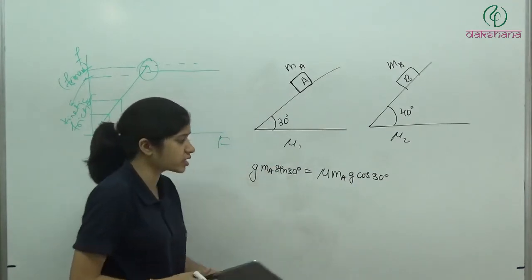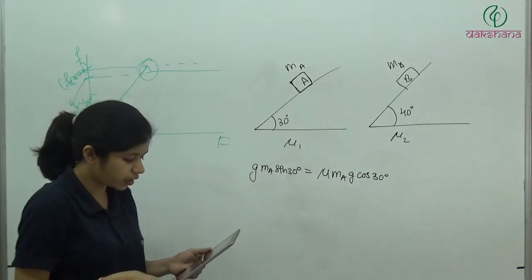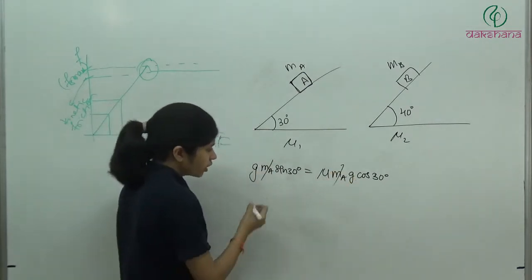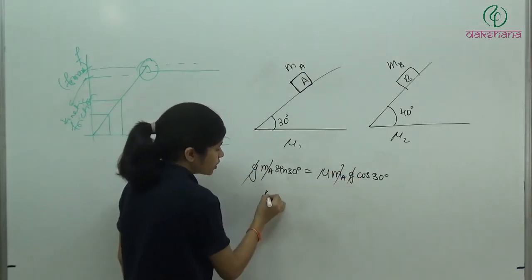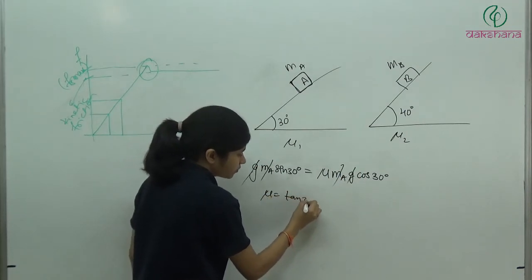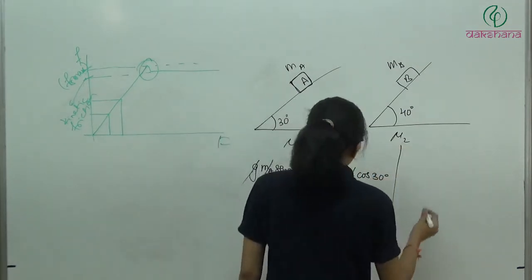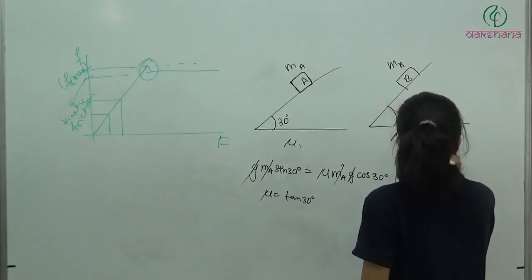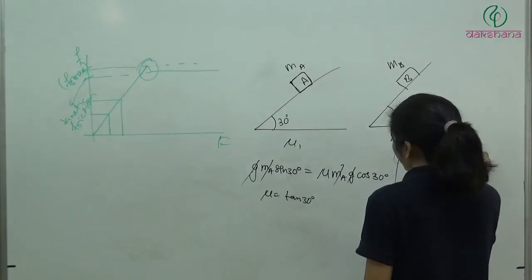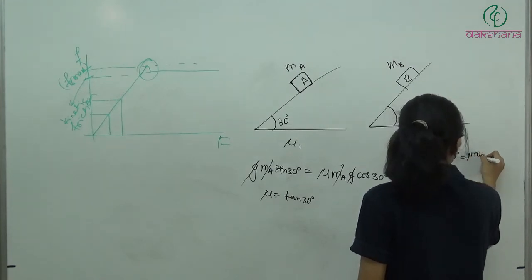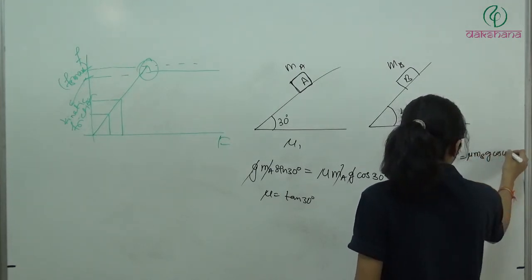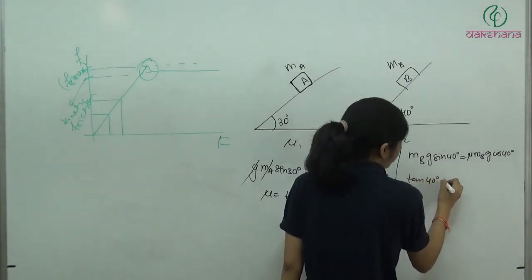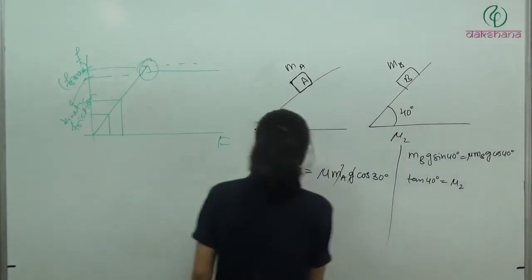Now Ma cancels, so we can write mu is equal to tan 30. Here, Mb g sin 40 is equal to mu Mb g cos 40. So again we got tan 40 is equal to mu 2. Here mu 1 is tan 30.